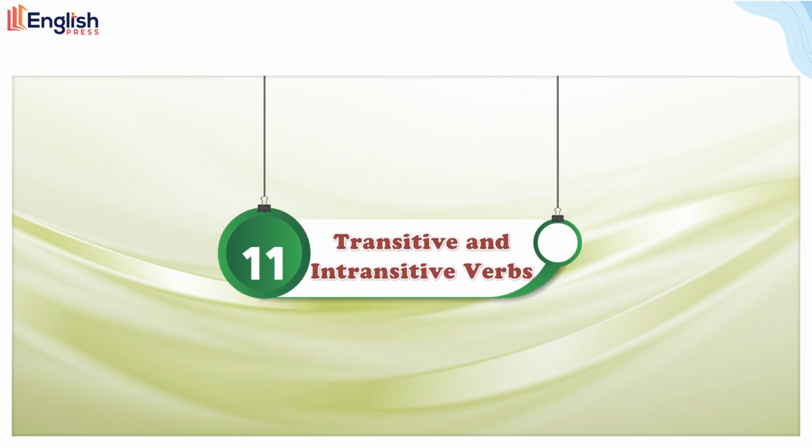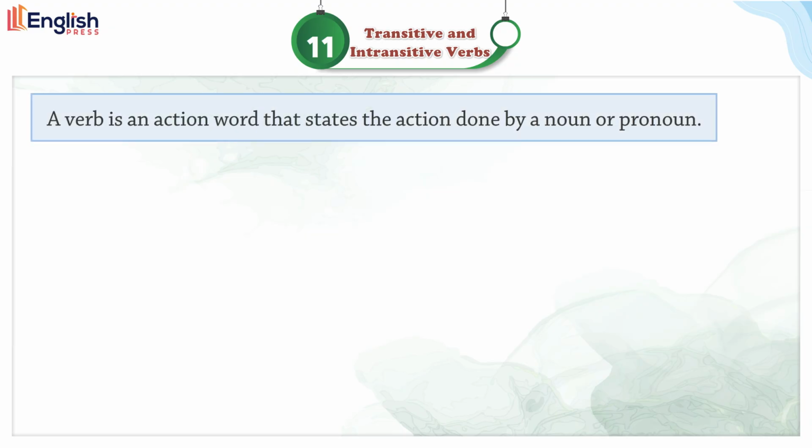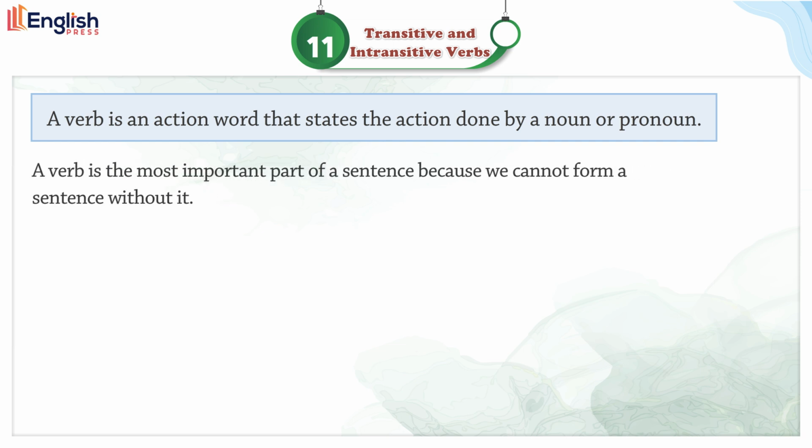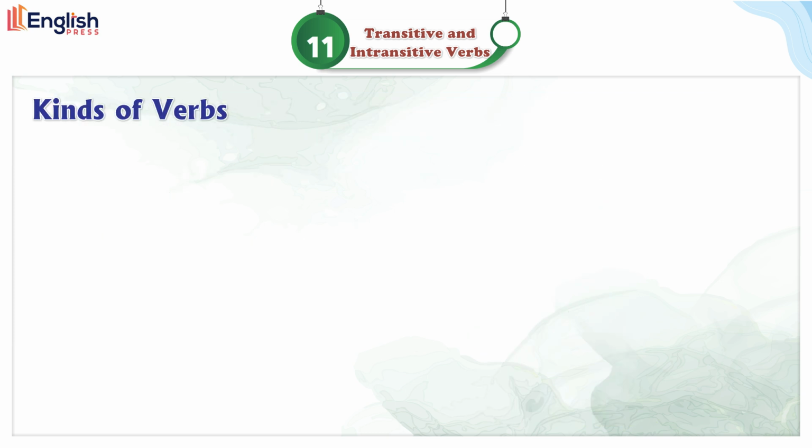Lesson 11. Transitive and Intransitive Verbs. A verb is an action word that states the action done by a noun or pronoun. A verb is the most important part of a sentence because we cannot form a sentence without it. Examples: The child plays all day. Ira draws cartoons.